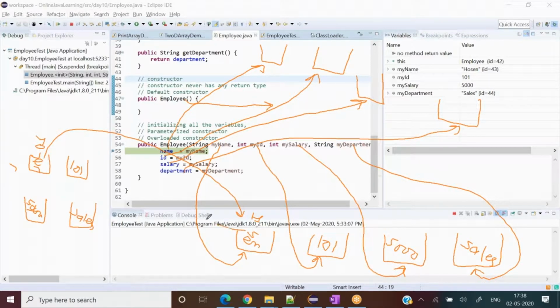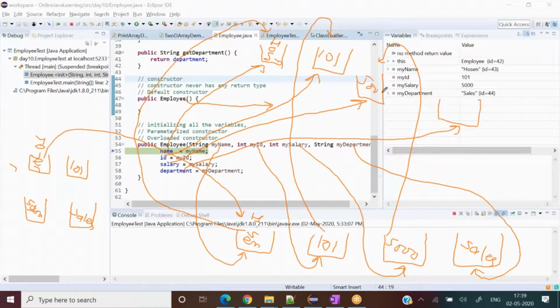From Hossein, this gets copied here. Now Hossein will come here. Similarly, 101 will come here, from here to here. 5000 is coming here, from here to here, and sales is coming here.